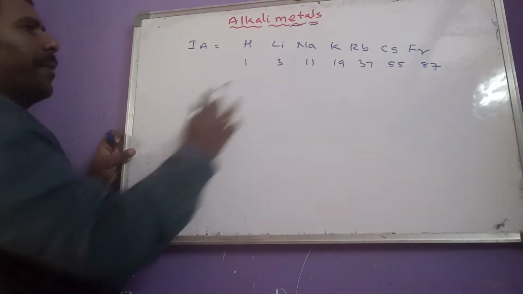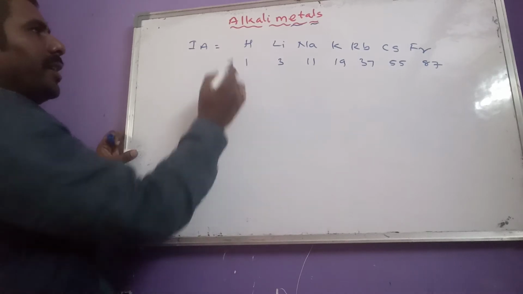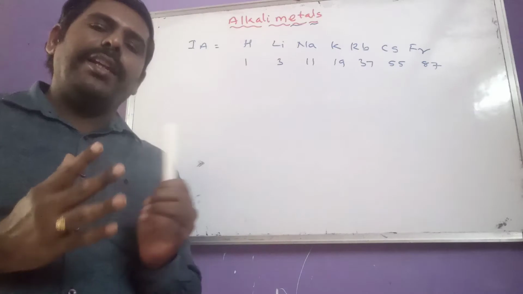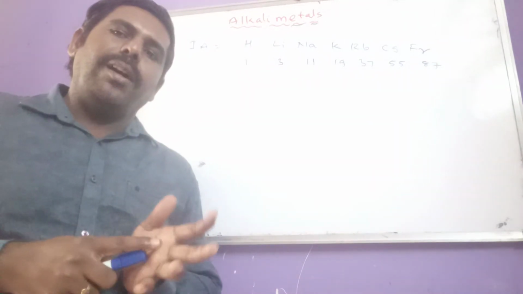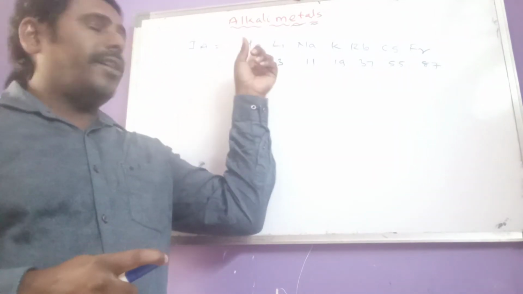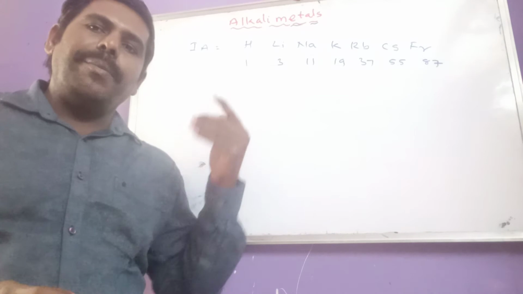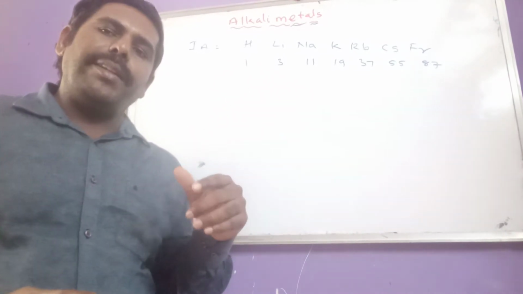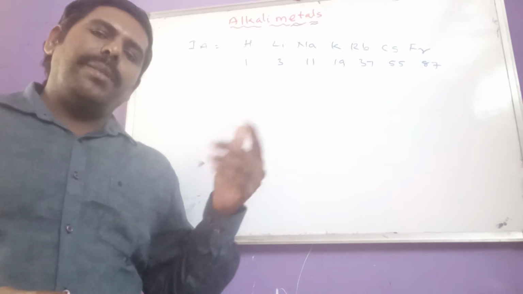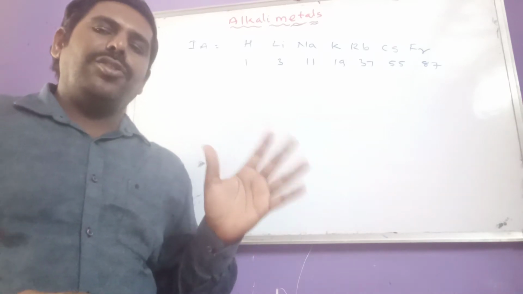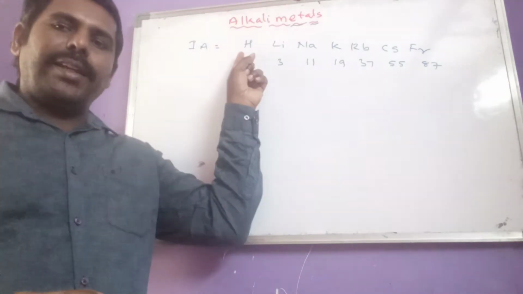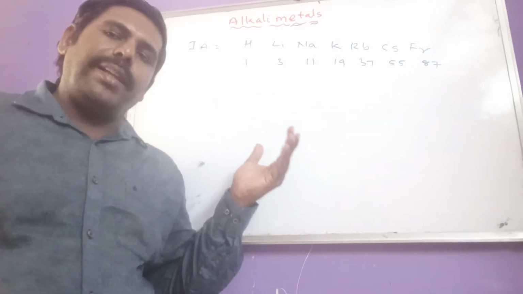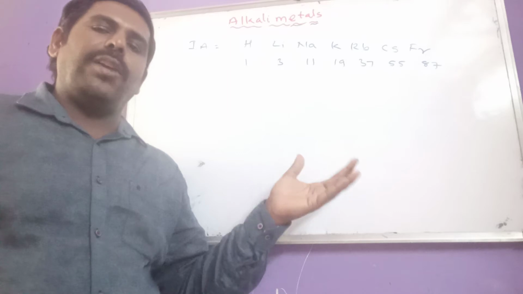Among all these elements, hydrogen's position is doubtful in the periodic table because some properties of hydrogen are similar to alkali metals and some properties of hydrogen are similar to halogens. So, this position is still doubtful, whether it is good to place it in alkali metals or in halogens.